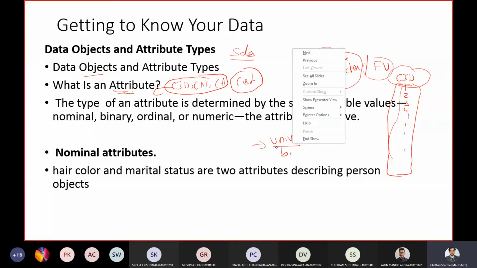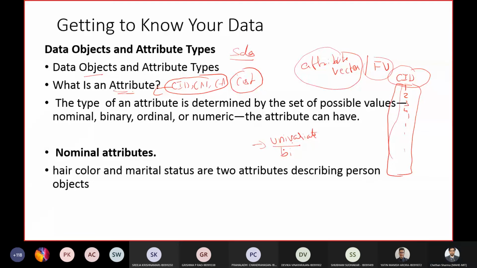A bivariate distribution involves two attributes. A trivariate might be three attributes. Basically, two or more attributes means multivariate in nature.